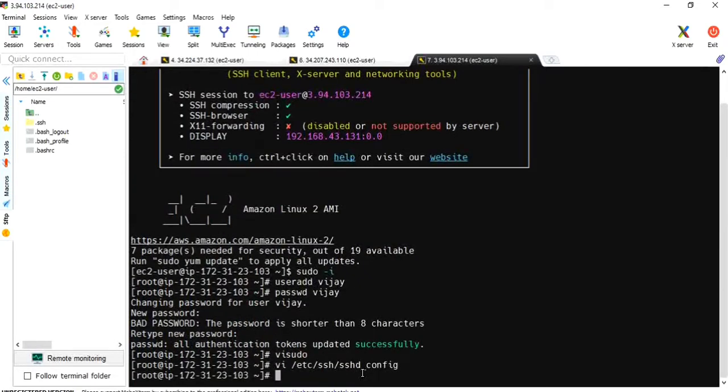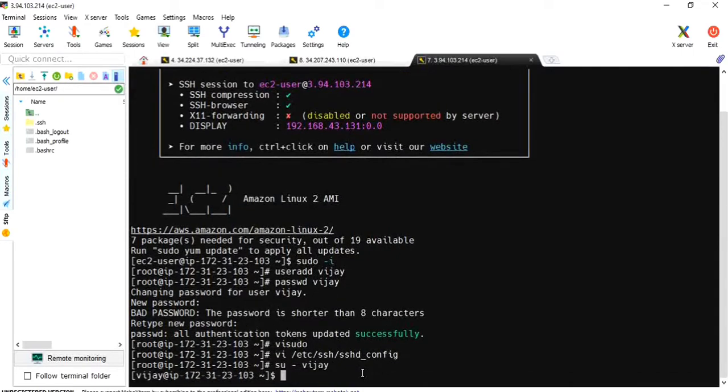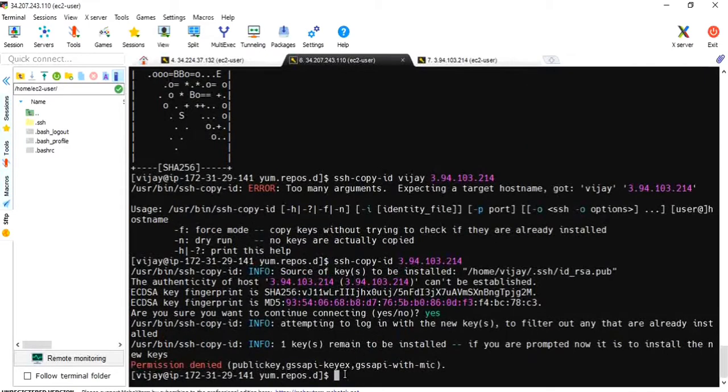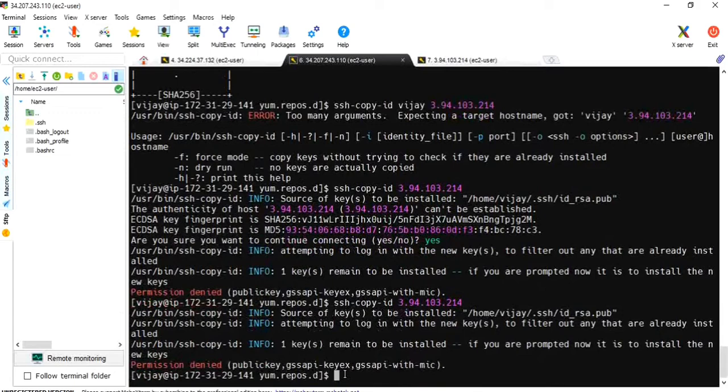I will switch to the Vijay user, su - vijay, so that keys will be copied to this user. Let me do it again. ssh-copy-id. Okay, I think it's been copied to the root user.